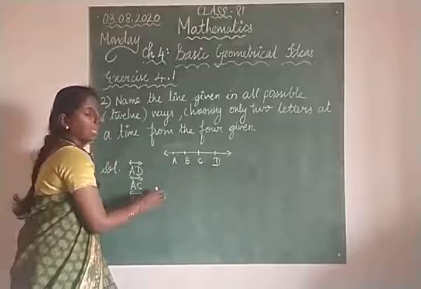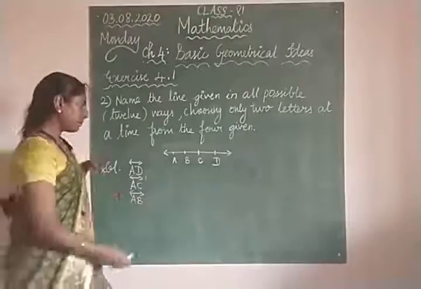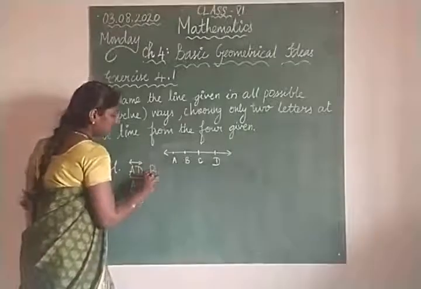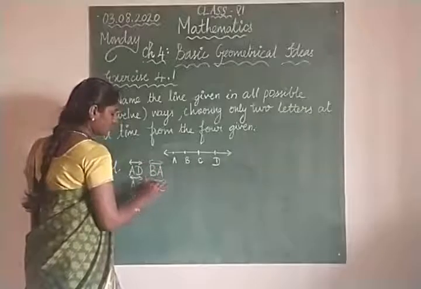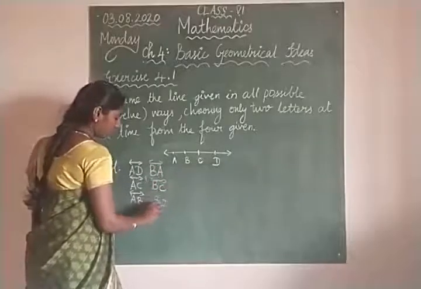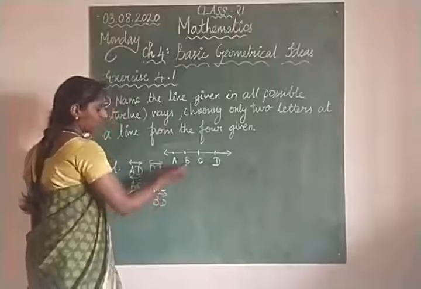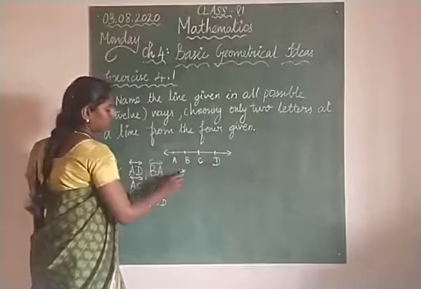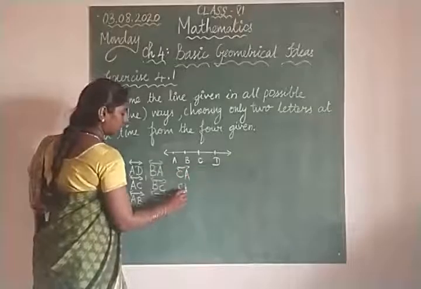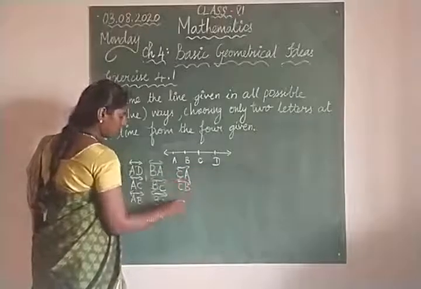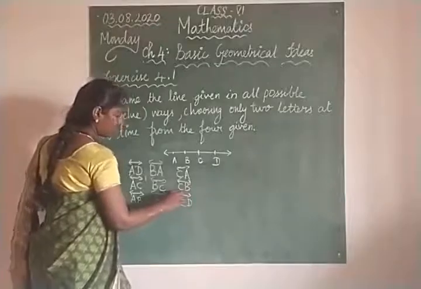Then now start from B. So you will have BA, BC, BD. Then start from C. CA, CB, then CD.